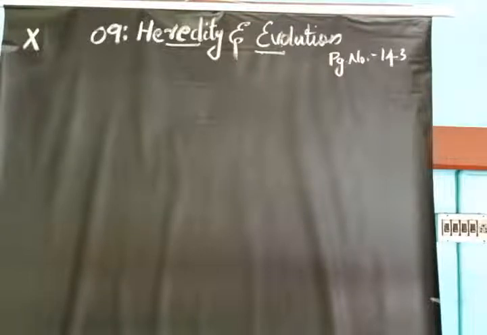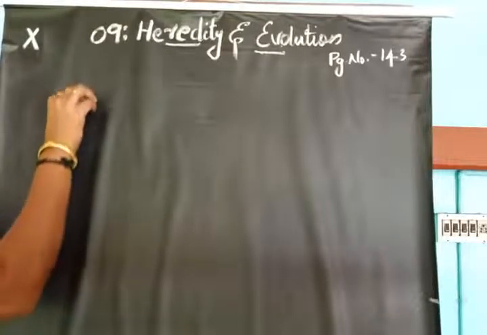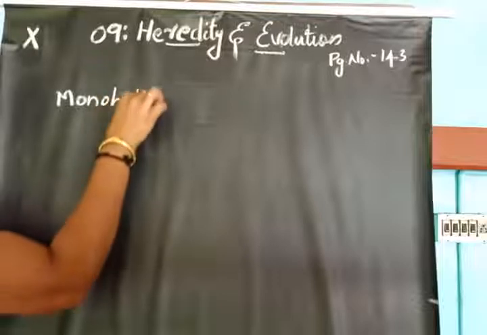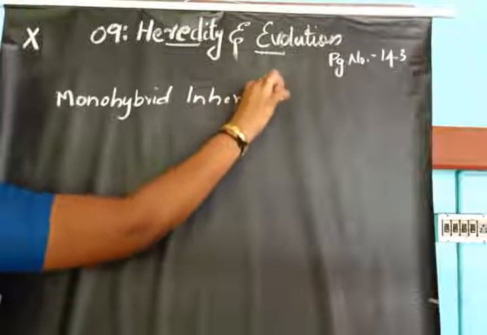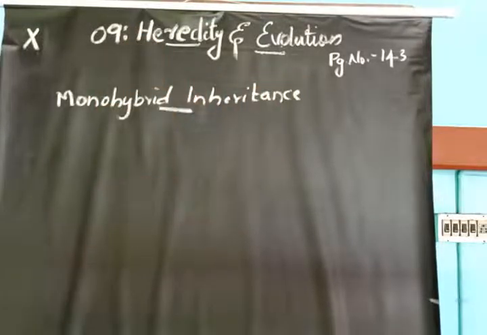Welcome students. Today we are moving to our new portion, that is monohybrid inheritance. In our last class we discussed all the characters which were taken by Mendel for his biological experiment, some features regarding the pea plant, and some terminologies which we will use in the coming classes. So first one is monohybrid inheritance.